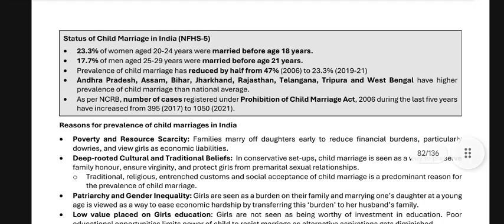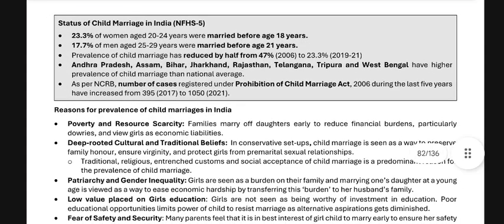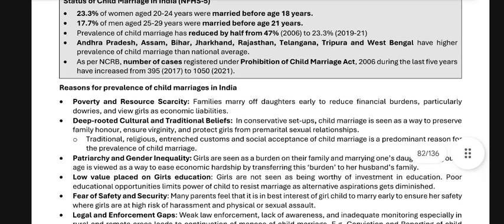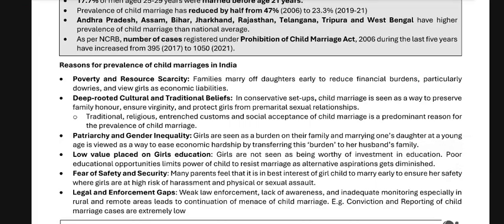As per NCRB, the number of cases registered under the Prohibition of Child Marriage Act 2006 during the last 5 years has increased from 385 in 2017 to 1050. Reasons for prevalence of child marriage in India: poverty and resource scarcity. Families marry off daughters early to reduce financial burdens, particularly dowries, and view girls as economic liabilities. Deep-rooted cultural and traditional values in conservative societies: child marriage is seen as a way to preserve family honor.